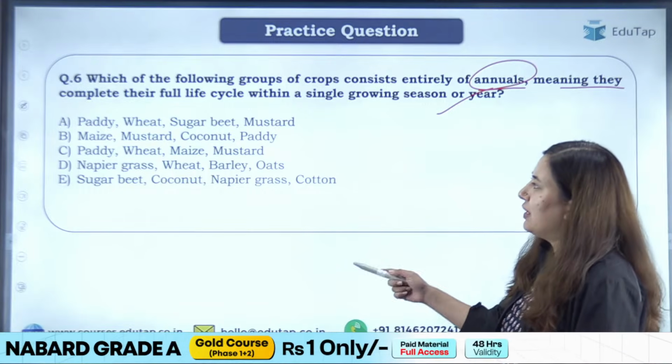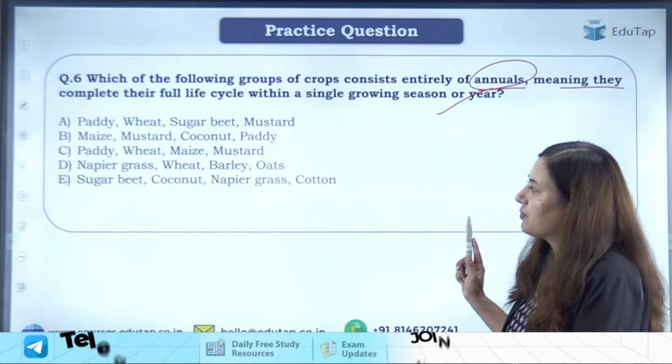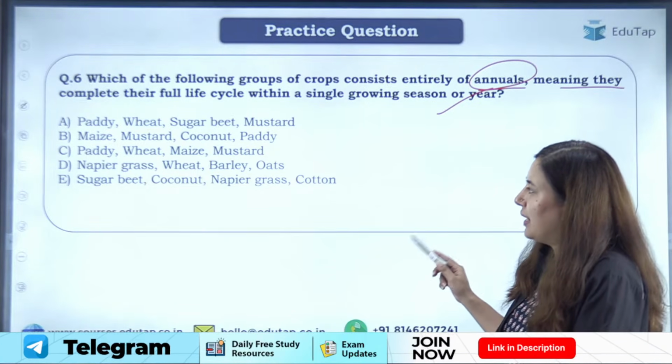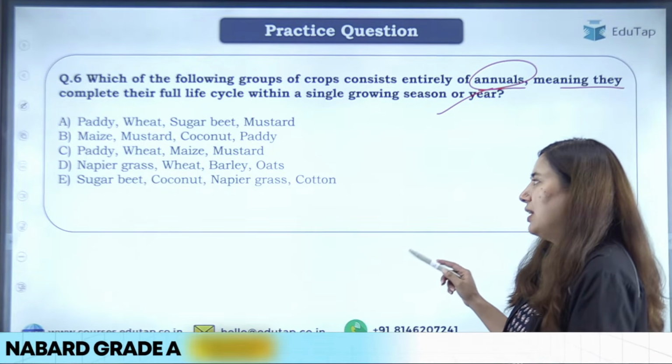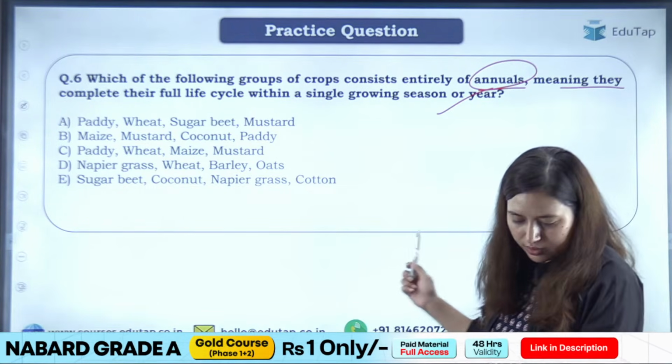It says option A, paddy, wheat, sugar beet, mustard. Option B, maize, mustard, coconut, paddy. Option C, paddy, wheat, maize, mustard. Option D, napier grass, wheat, barley, oat. Option E, sugar beet, coconut, napier grass, cotton.